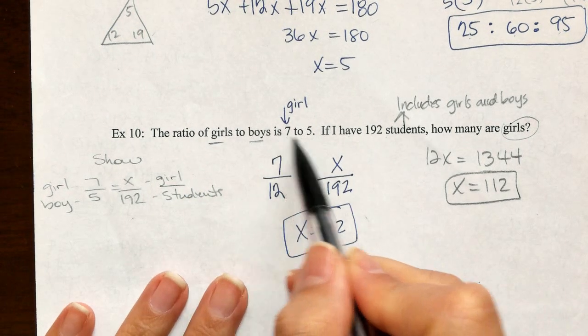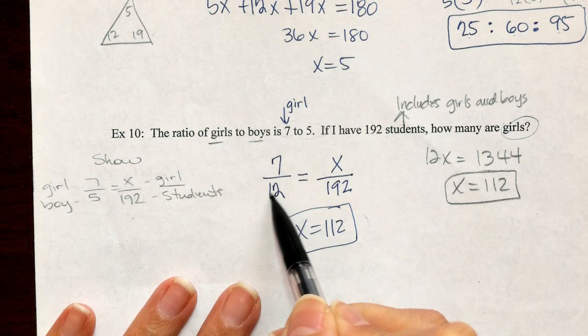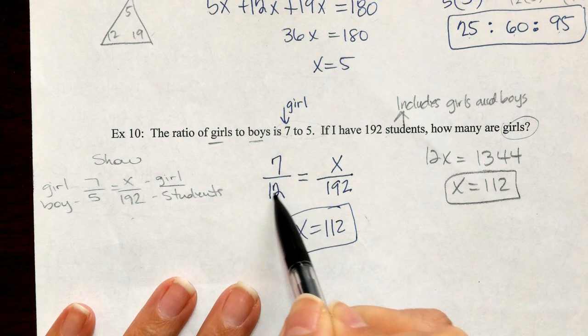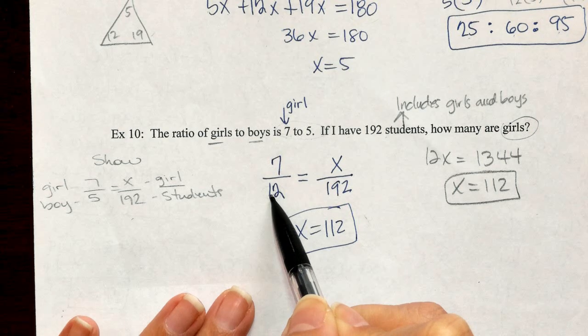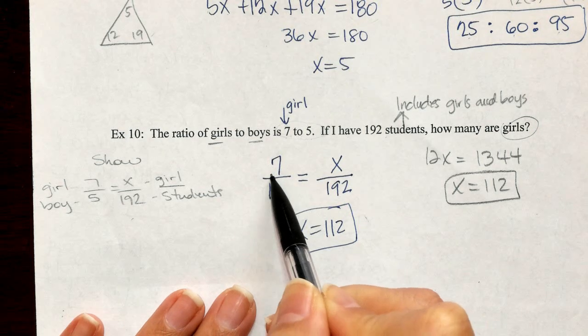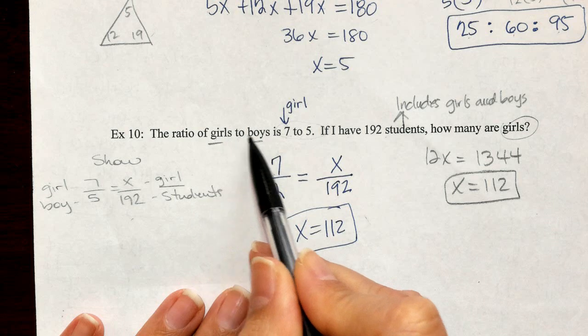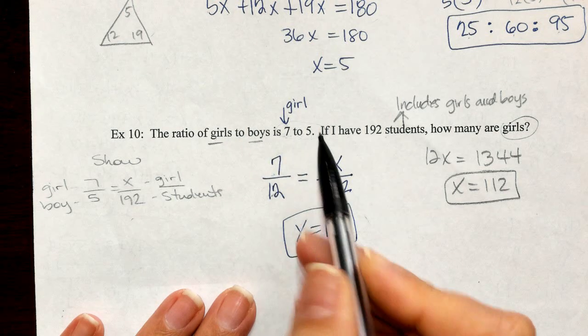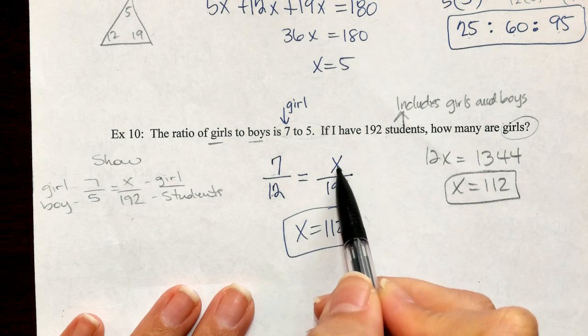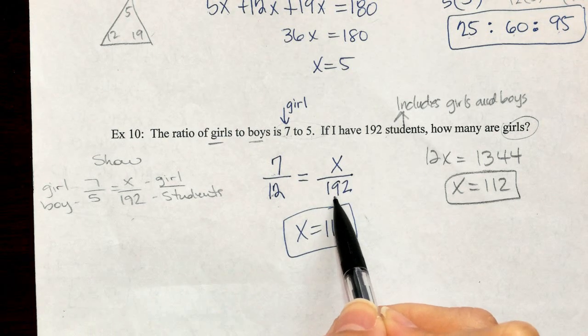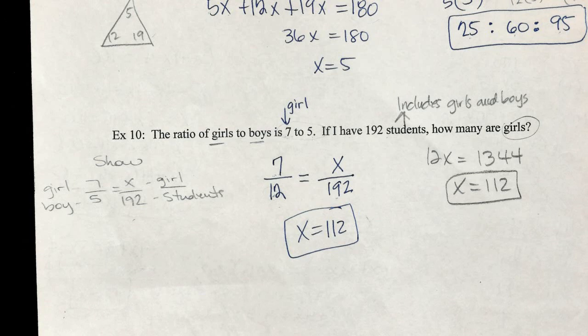So if we're talking about a ratio of 7 to 5, we're only talking about a total of 12 students. And now how many of those students are girls? 7, because it says girls to boys, so girls to boys. 7 of those 12 students are girls. And how many girls represent the entire student body of 192?